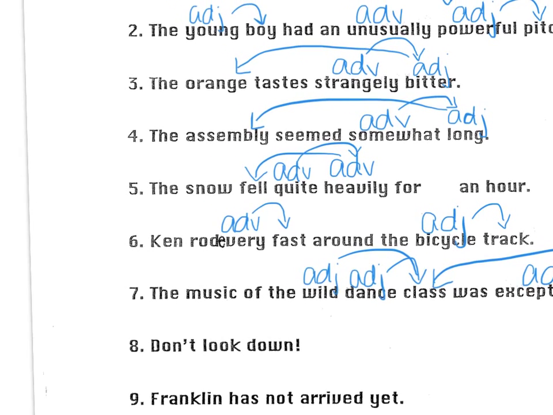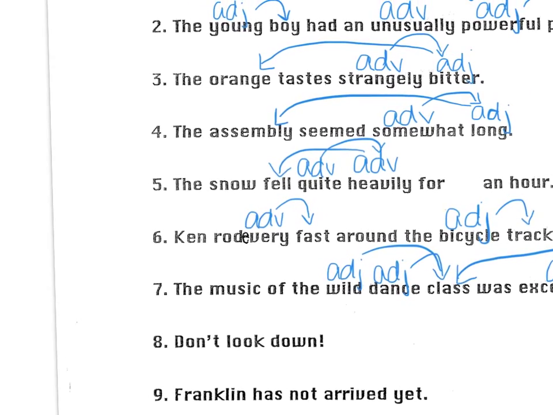Number 8, don't look down. I see a word hiding in here, the word not. As you know, the word not is always, always, always an adverb. Whenever you see it, always label it as an adverb. Always make your arrow go to the verb. We have one more in this sentence, and it answers the question where. Where should you not look? Down. If it answers the question where, it's an adverb, and it also modifies the verb.